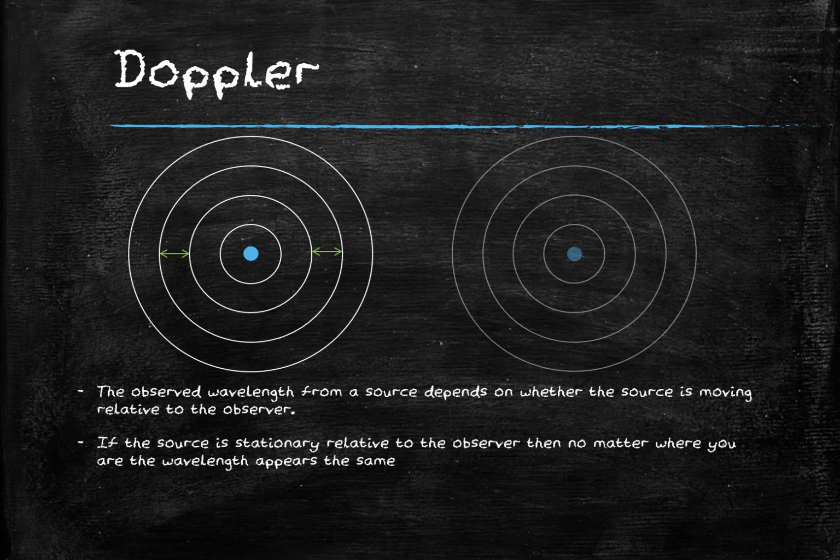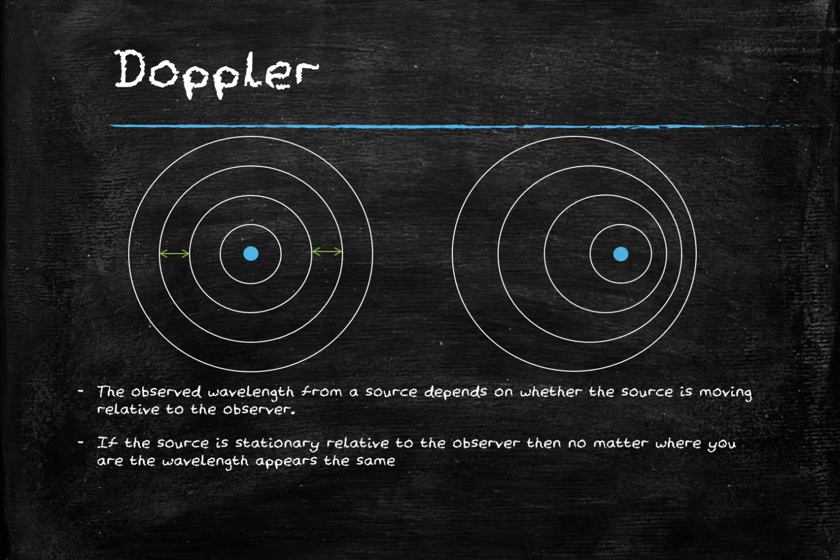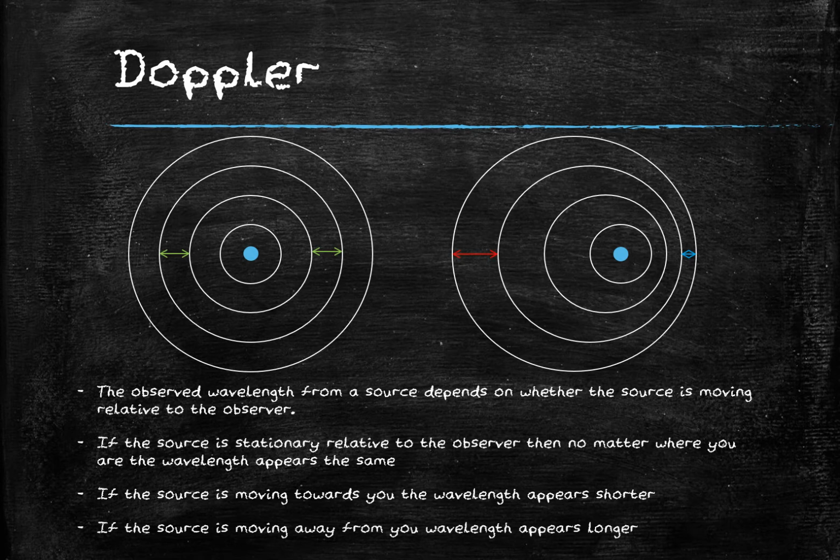If the source is moving, in this case from left to right, the waves produced from it will emanate out from the source as it moves. And if the source is moving towards you, then it can appear as if the wavelength has got shorter, represented by the blue line here. And if it's moving away from you, relative to you as the observer, then those waves will appear to be further apart, and therefore the wavelength will appear to be longer.